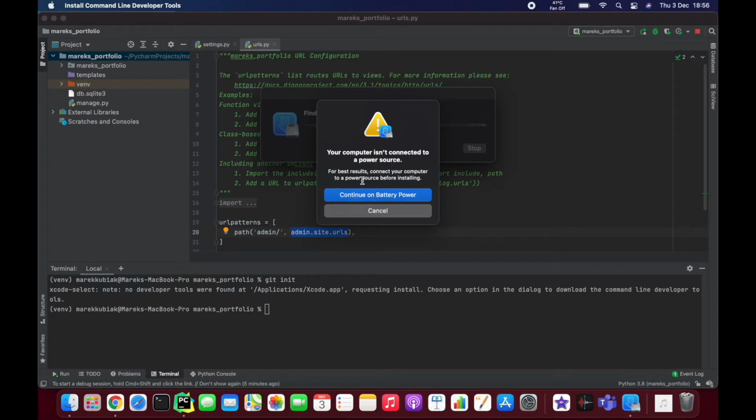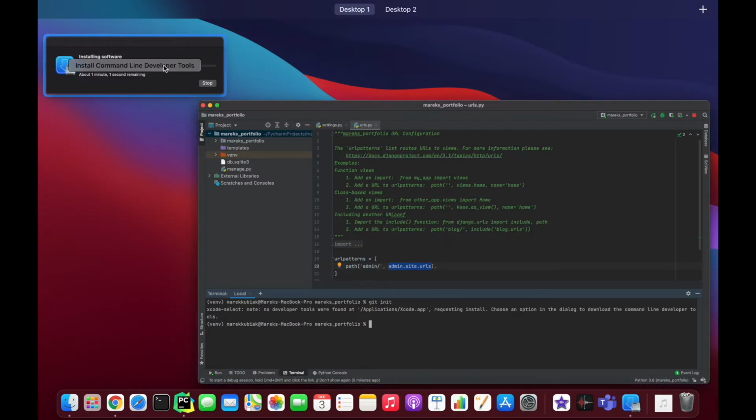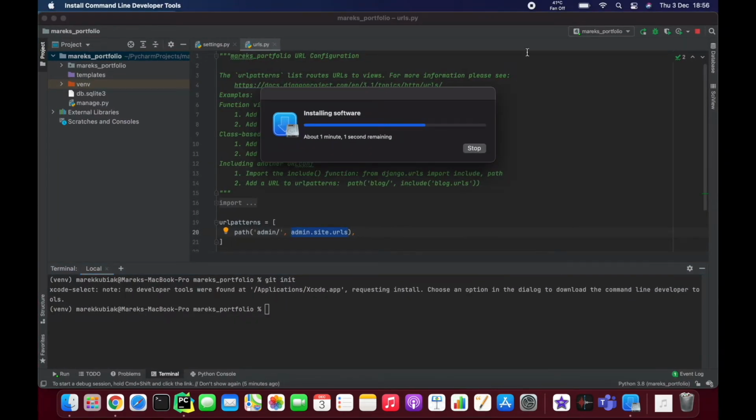Continue on battery power, results. No, that's fine. I'm actually testing my battery because it's supposed to be super long lasting. So I charged it to 100%. Actually, it never went down even 1%. And I'm talking for a good 15 minutes, and I did some bits and pieces in between. So that's pretty amazing. So yeah, this is what's happening right now in the background.